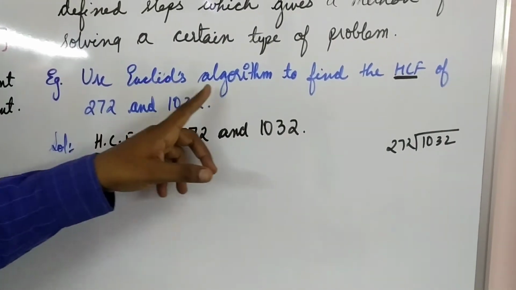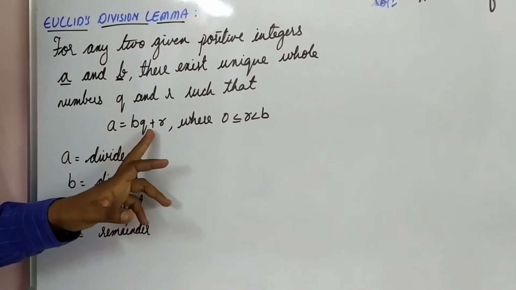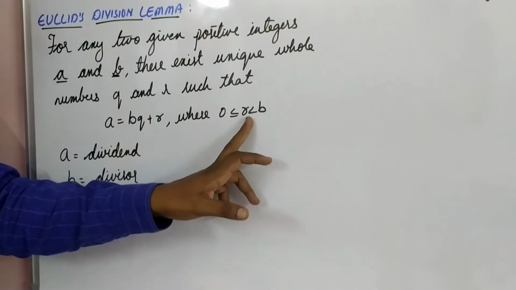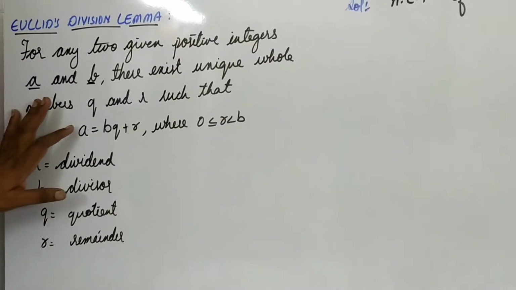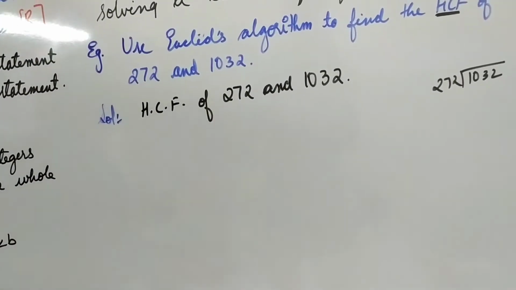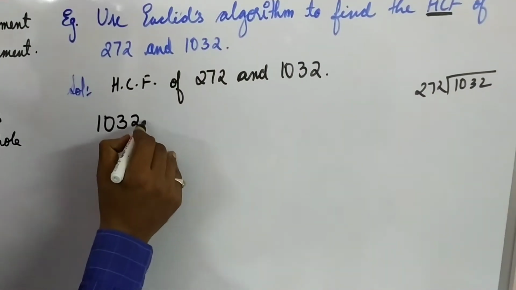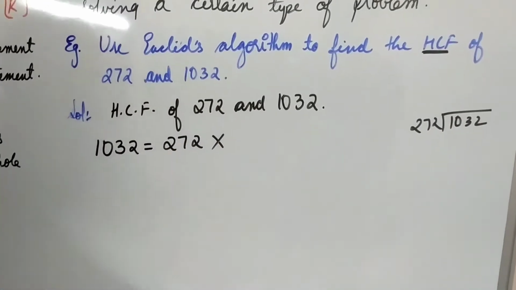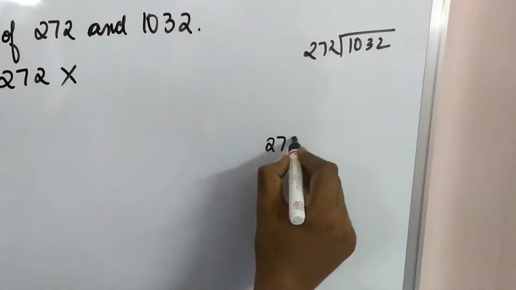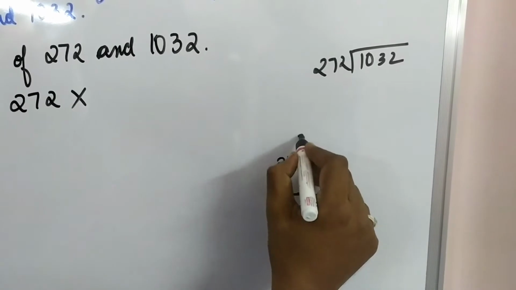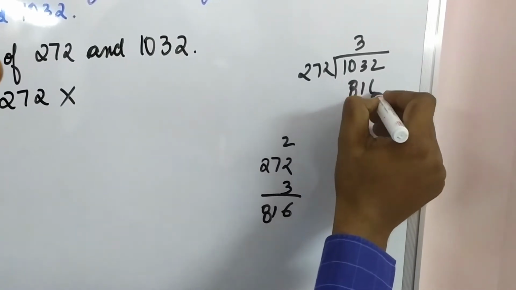Here they told you by Euclid's division algorithm. Come back here. Euclid's division lemma or Euclid's algorithm: A is equal to BQ plus R, where 0 is less than or equal to R is less than B. What is A here? Which value is greater? 1032 is greater. So 1032 will be equal to 272, A is equal to B into Q. Now what is the coefficient? I am trying with 3 times. 3 2s are 6, 3 7s are 21, 3 2s are 6, 7, 8. 3 2s... 816.